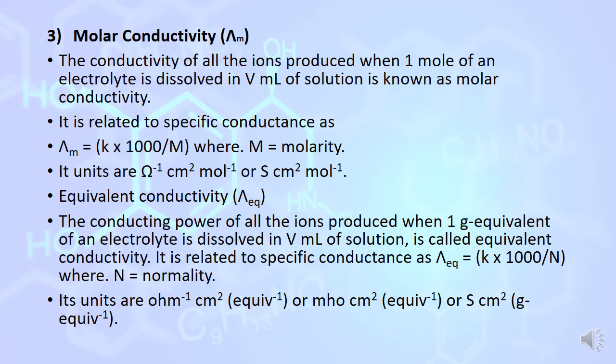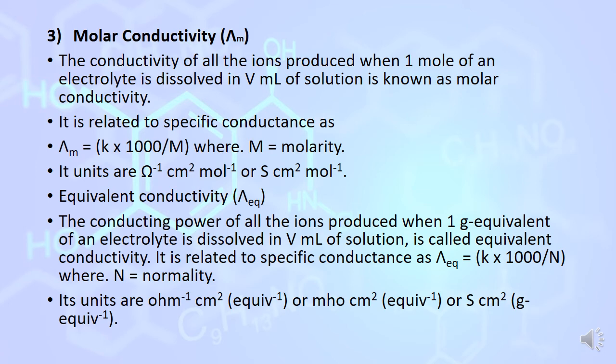That is the conductivity of all the ions produced when 1 mole of an electrolyte is dissolved in V mL of the solution. It is related to the specific conductance as lambda m is equal to kappa multiplied by 1000 divided by M, where M is the molarity of the solution.